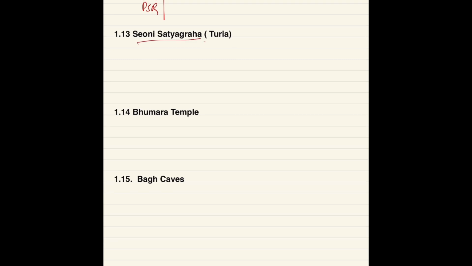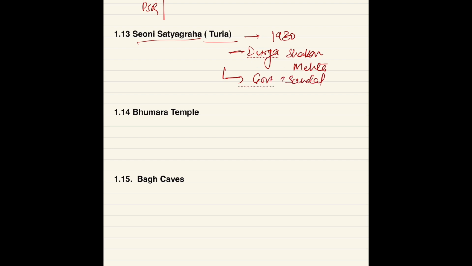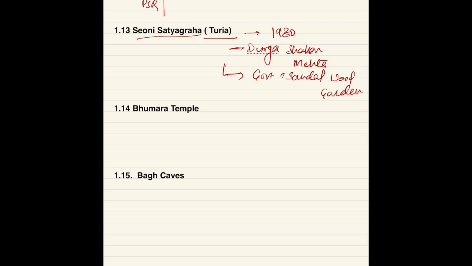Then Civil Satyagraha. The period was 1930. The main leader was Durga Shankar Mehta, and it started in the government sandalwood garden. Okay, it started to support Gandhiji's Namak Satyagraha, the salt satyagraha.